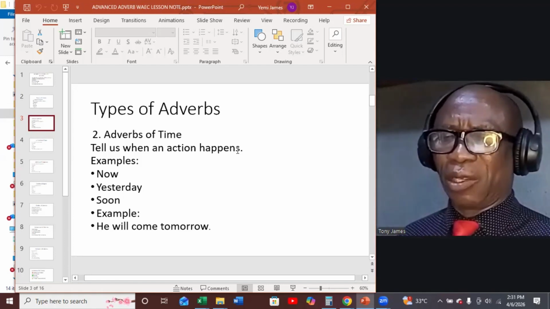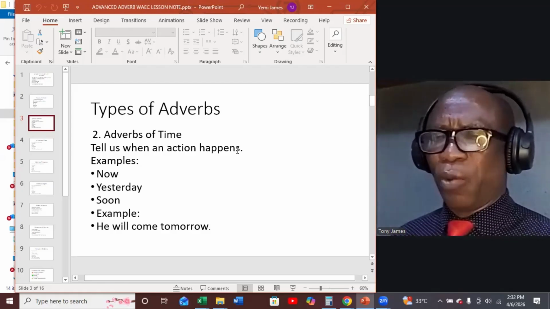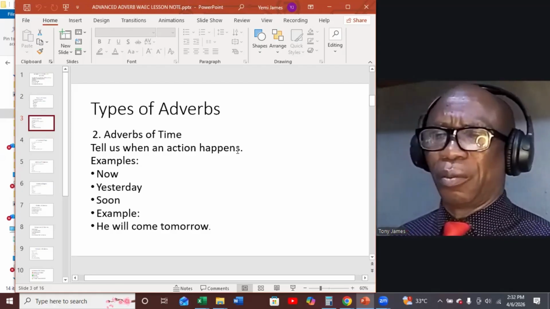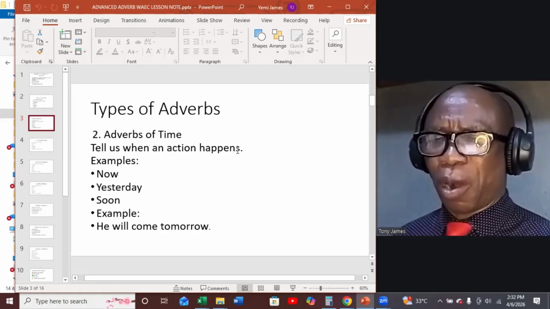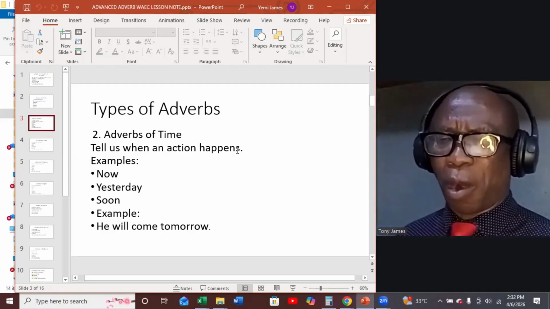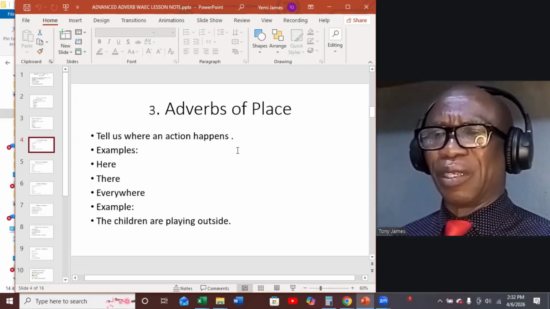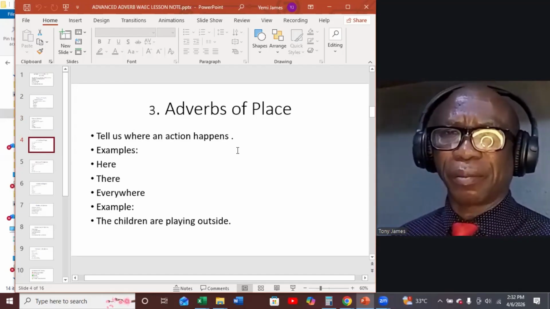Let's make a sentence showing the adverb of time. He will come tomorrow. That is an adverb of time there. Tomorrow, adverb of time.